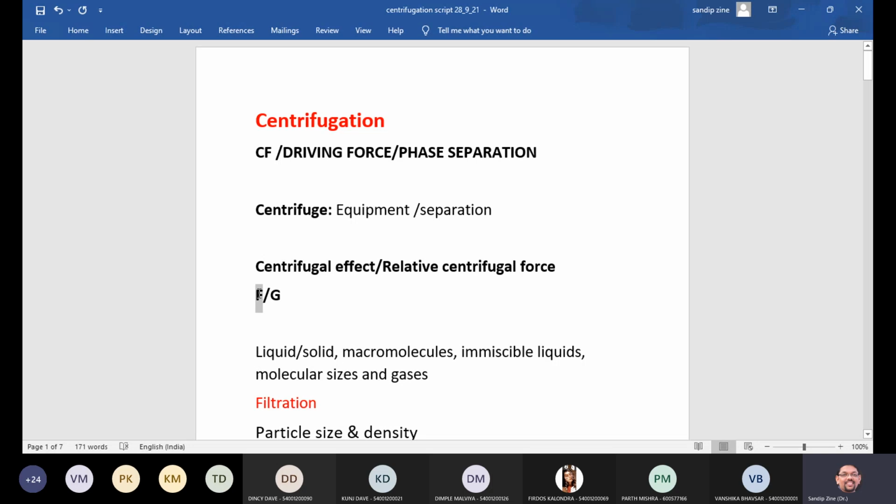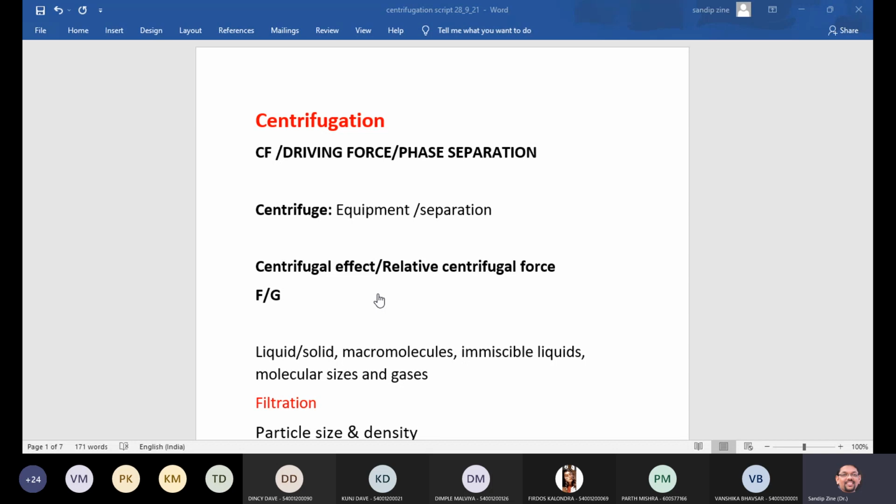So that's why I have written here F divided by G. F represents the centrifugal force which we are using as a driving force in centrifugation, with respect to gravitational force, and gravitational force we will represent with the symbol G. Clear on this point?